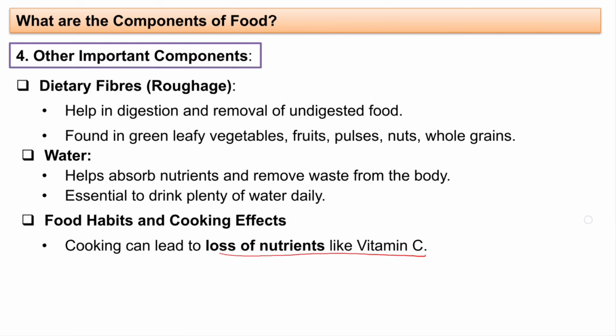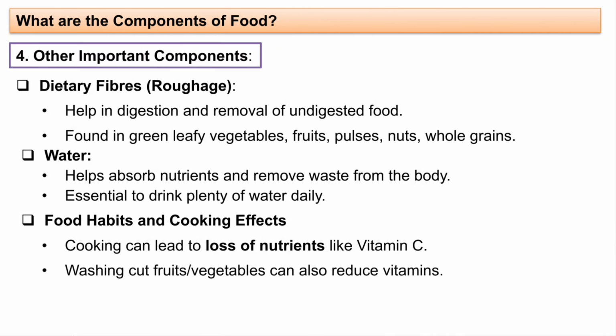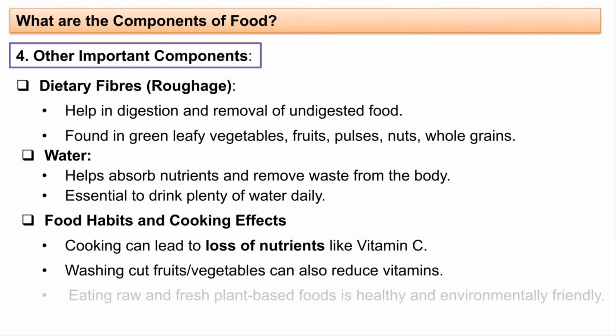So what do we have to do? We have to include roughage, like fruits and cucumber, which we can eat without cooking, okay, in our diet. And washing or cutting fruits or vegetables can also reduce vitamins. So when we are washing vegetables or fruits, this also reduces vitamins. But although they reduce, we should be washing them and only then eating. Otherwise what happens? These days everything is not organic, isn't it? And there are chemicals being used in order to grow those fruits. So we need to wash it properly before having it.